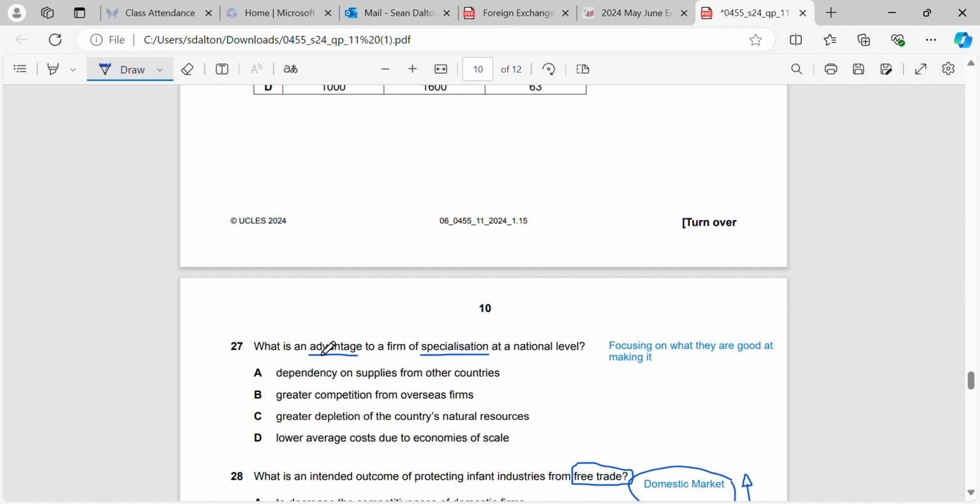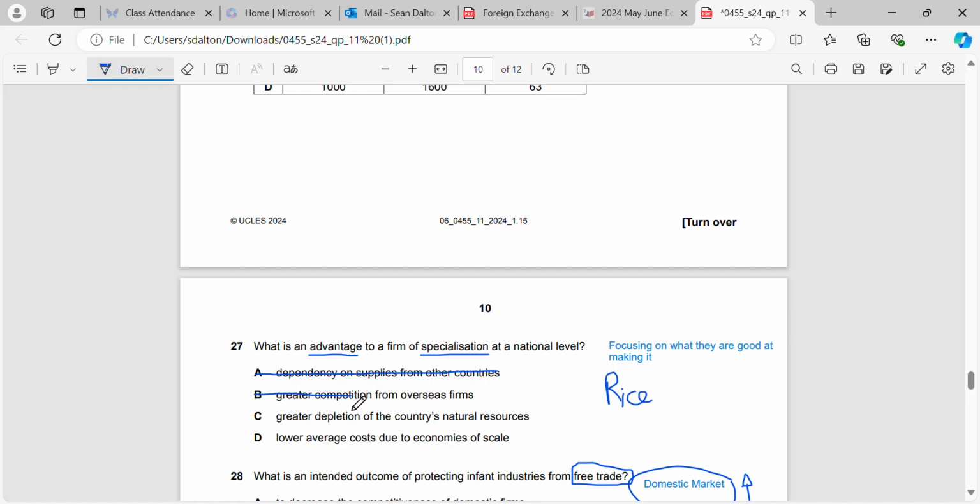So for 27, is an advantage that we're depending on supplies from other countries? Definitely not. We're using the resources in our own countries, and an advantage would be that we can make those goods or those services, for example rice, better than another country can. So we can efficiently use our resources to make more rice than other countries could.